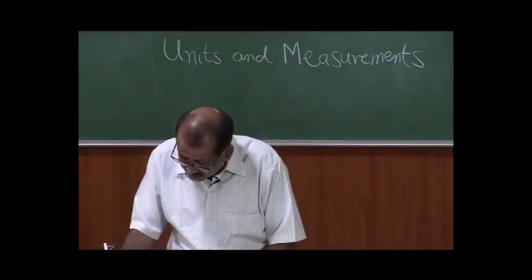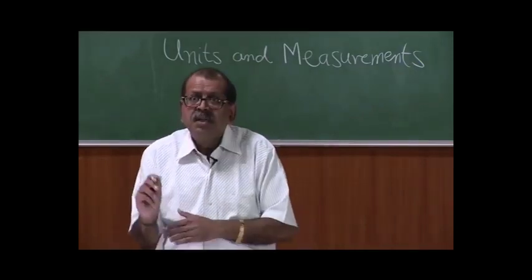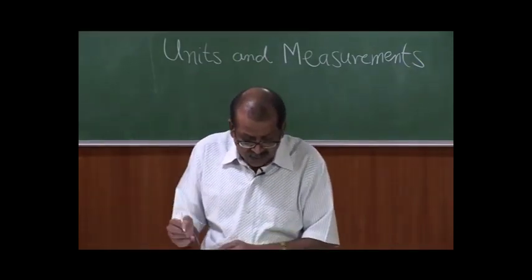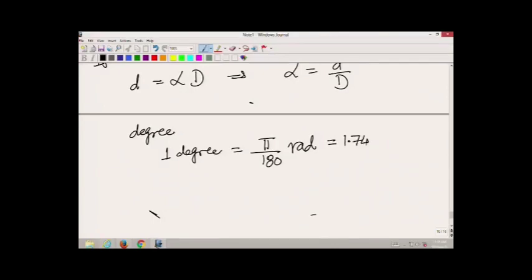And in such measurements, the angle which we measure is in degrees, as we said, and we know 1 degree is equal to pi by 180 radians. In terms of decimals, this turns out to be 1.745 into 10 to the power of minus 2 radians.